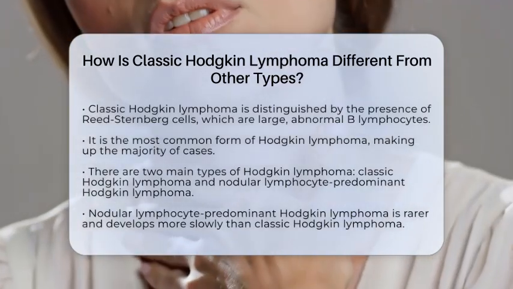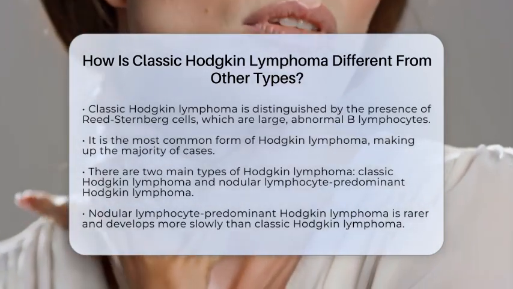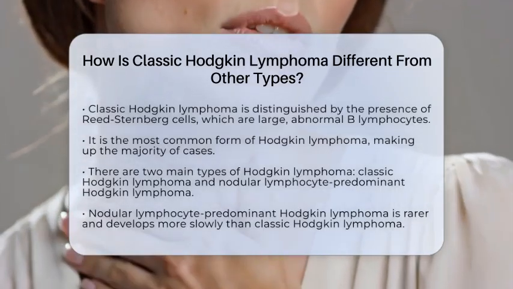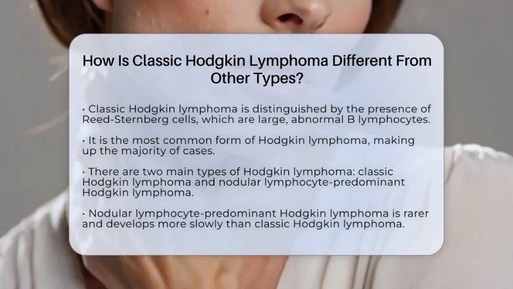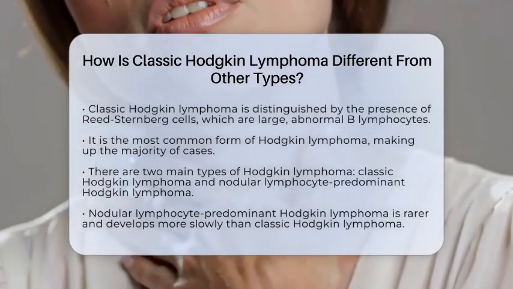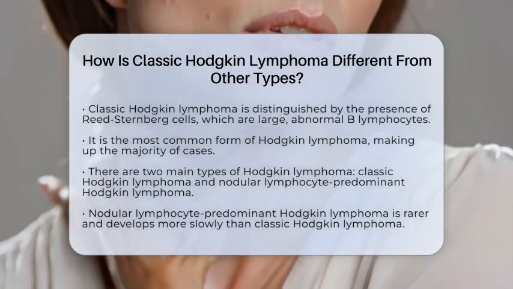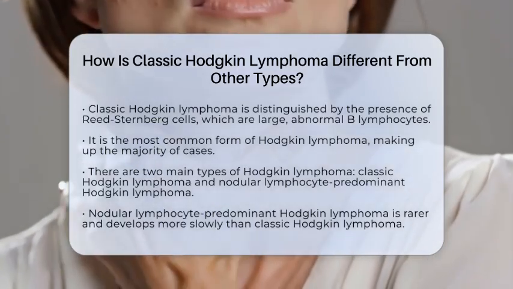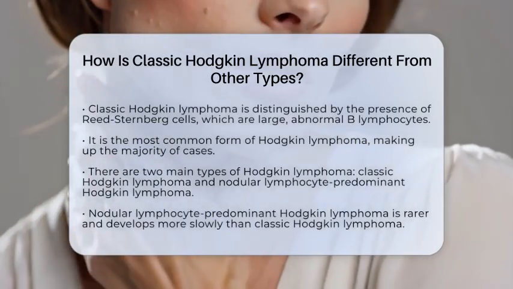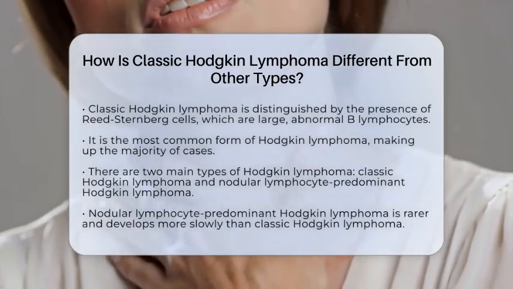Classic Hodgkin lymphoma is the most common form of Hodgkin lymphoma, accounting for the majority of cases. There are two main types of Hodgkin lymphoma: classic Hodgkin lymphoma and nodular lymphocyte-predominant Hodgkin lymphoma. The latter is much rarer and tends to develop more slowly than classic Hodgkin lymphoma.